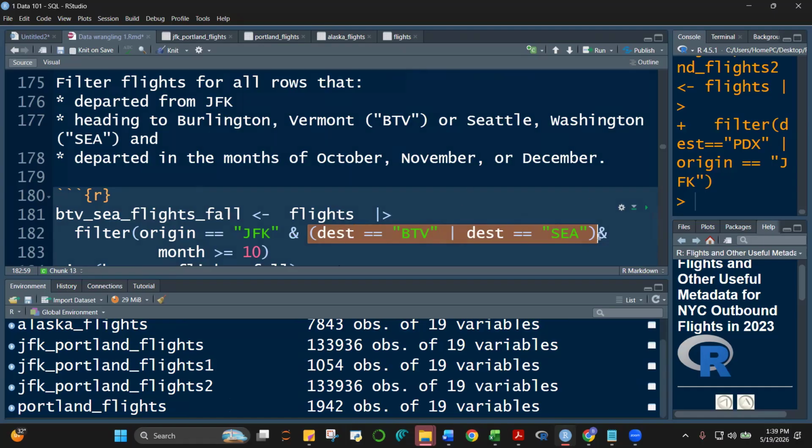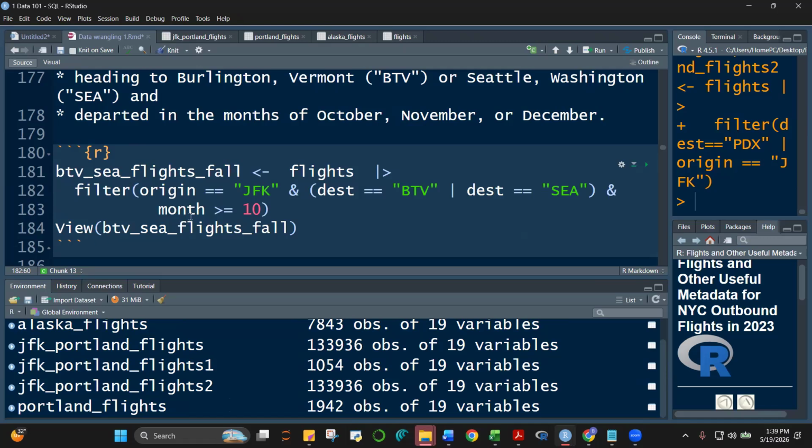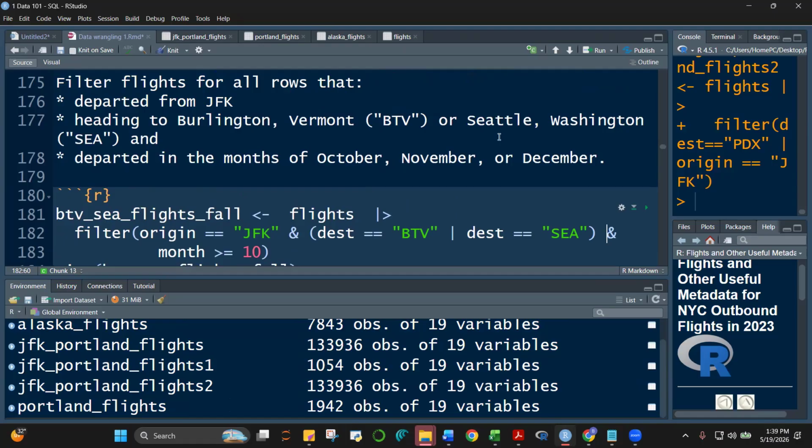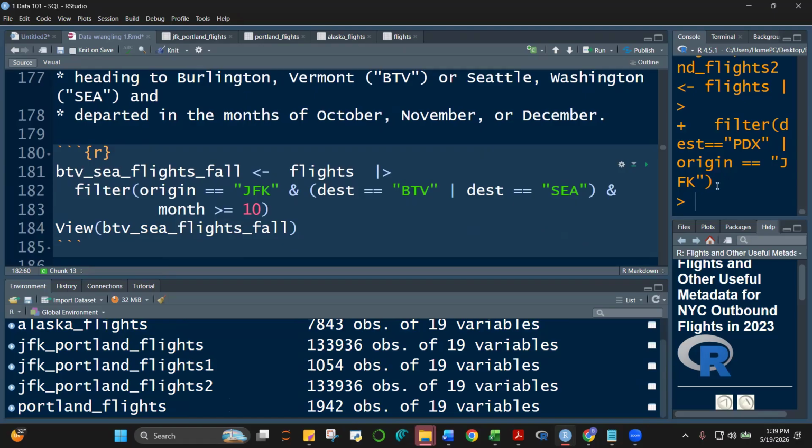So you have the bar, and then you have another and here for departed. That's month: October, November, December. So the month will be greater than or equal to 10, because October is 10th, then 11th and 12th. Here I'm generating this object, Vermont shuttle flights fall, for the months of October, November, December. Or you could have named it any way you want.